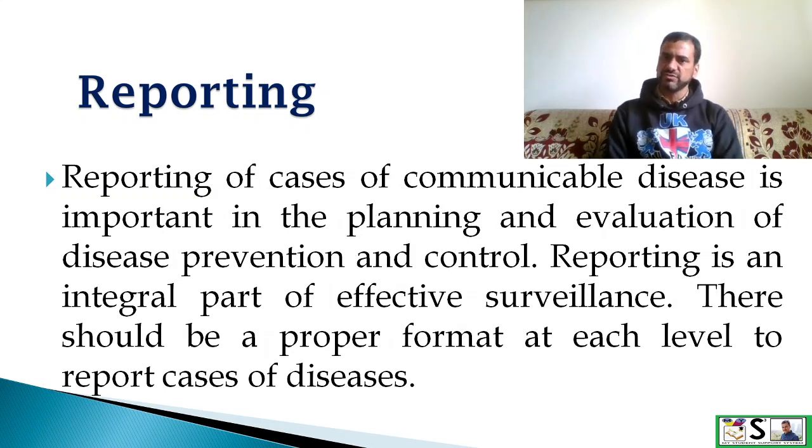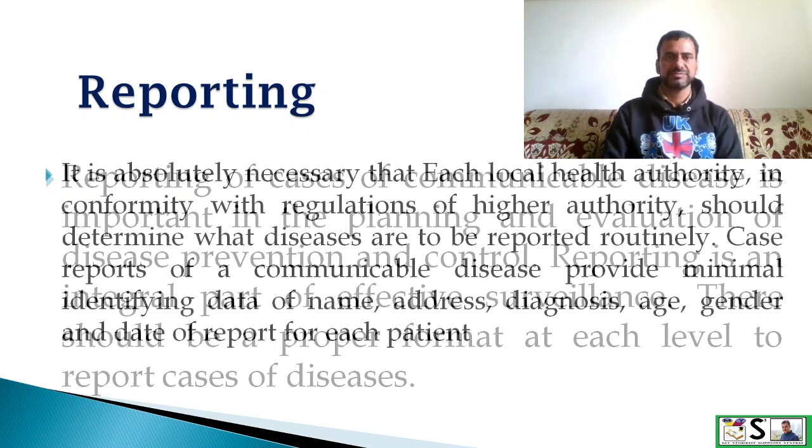Reporting of cases of communicable disease is important in planning and evaluation of disease prevention and control. Reporting is an integral part of effective surveillance. There should be a proper format at each level to report the cases of disease.